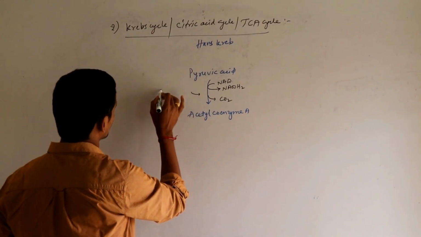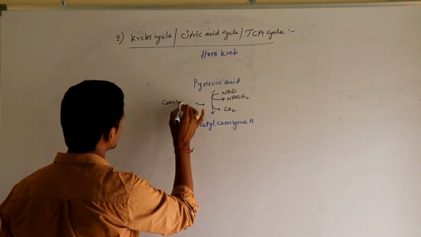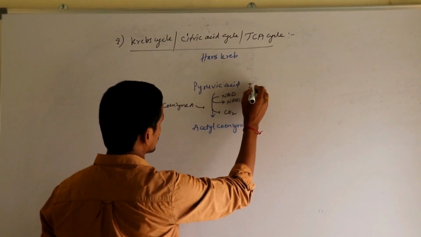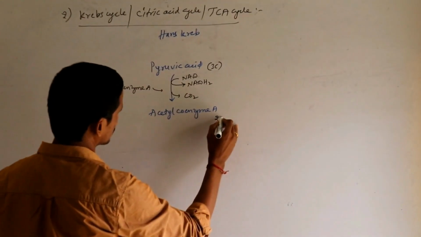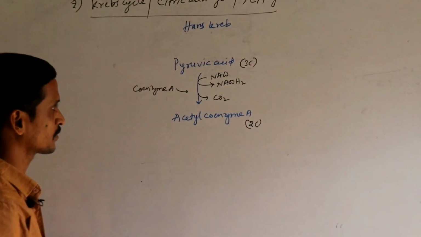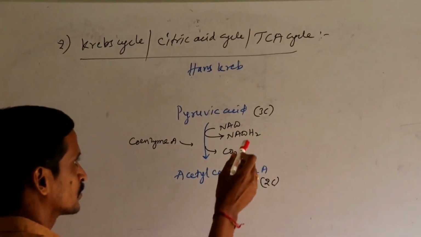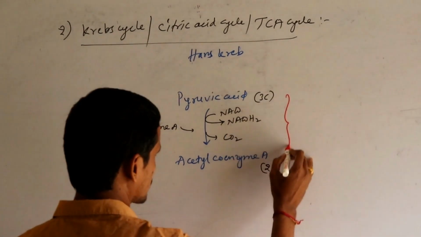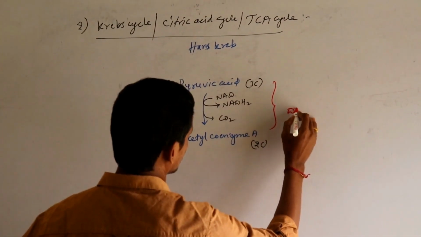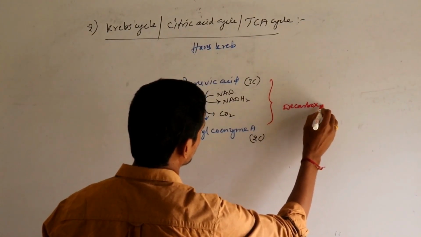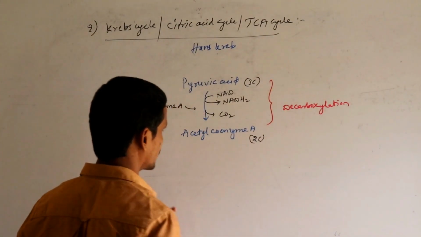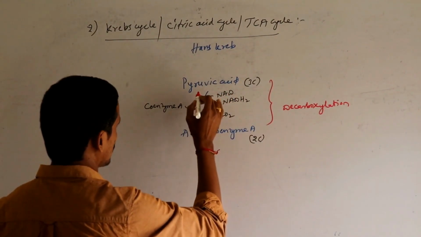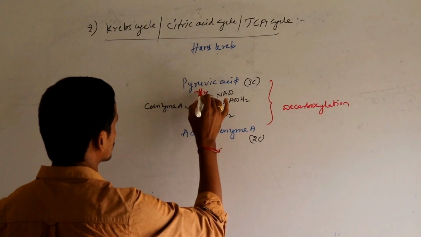Of course, coenzyme A is added here. So this is a 3-carbon compound. 3-carbon compound is converted to form as a 2-carbon compound. How? By losing one carbon dioxide. So removal of carbon dioxide here is called decarboxylation.